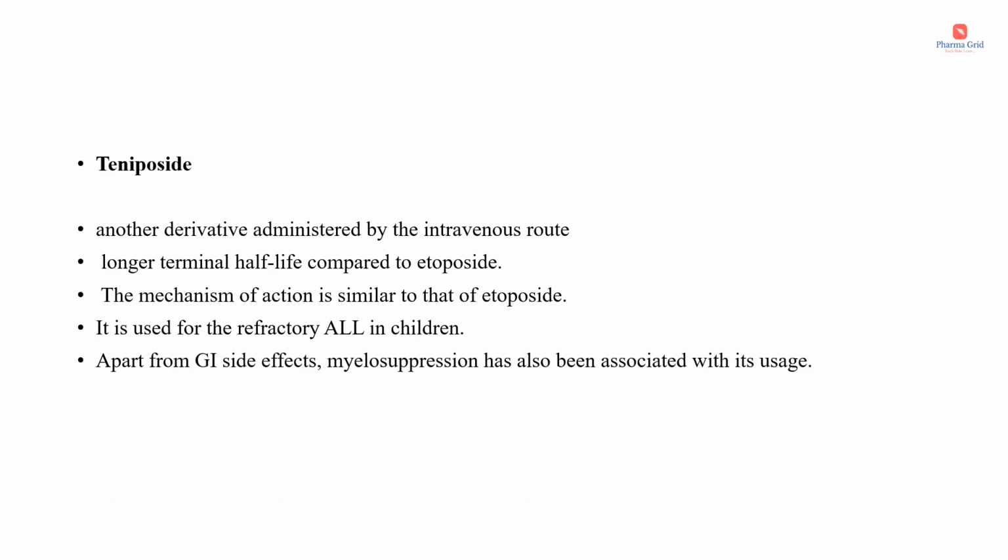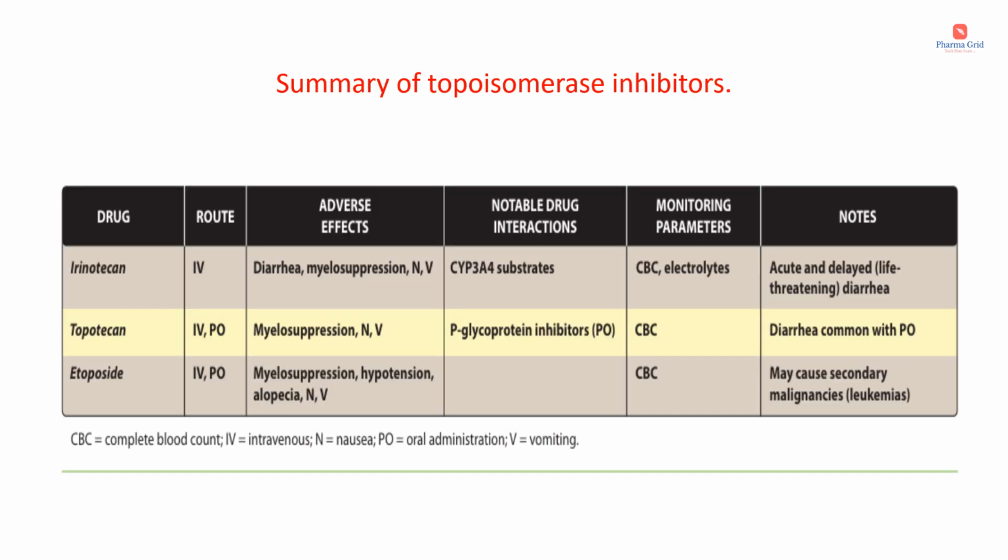And the next topoisomerase 2 inhibitor is teniposide. It is another derivative administered by the intravenous route. It has a longer terminal half-life compared to etoposide. The mechanism of action is almost similar. It is used for refractory ALL, ALL meaning acute lymphoblastic leukemia in children. Apart from gastrointestinal side effects, myelosuppression has also been associated with its usage. And this slide is the summary of topoisomerase inhibitors.